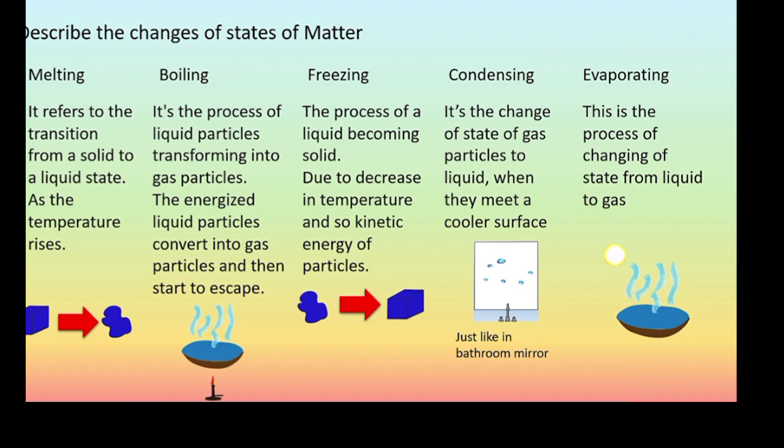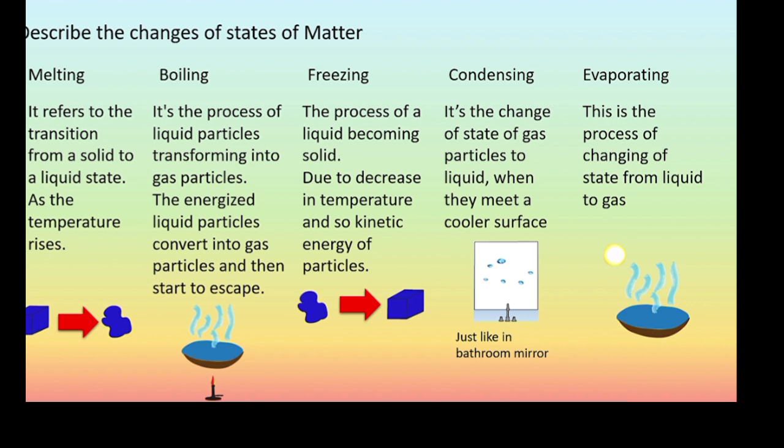And so the liquid's particles start to lose energy, coming closer together and stop moving, hence the solid taking its shape. Condensing is when the gas vapors in the air meet a cooler surface. They change state to liquid and appear as water droplets. Evaporation is the change of the liquid's state to gas. In evaporation, there is no need for the liquid's temperature to reach its boiling point. The mechanism of evaporation is different from that of boiling.